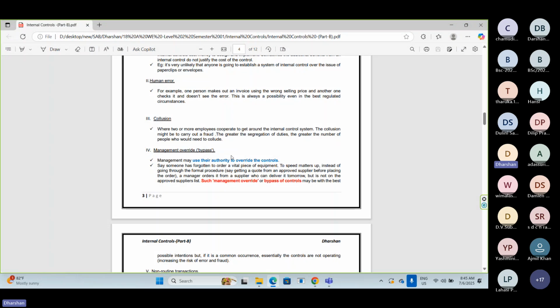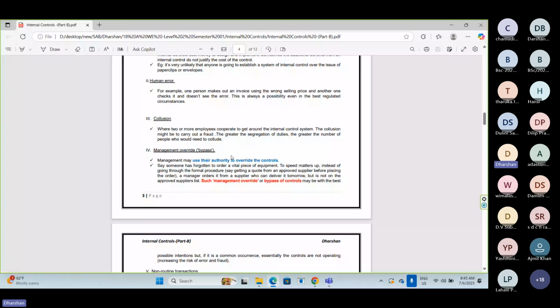Because of certain good reasons, in good faith, management is compelled to override the company's control. Okay, keep this point in your mind.